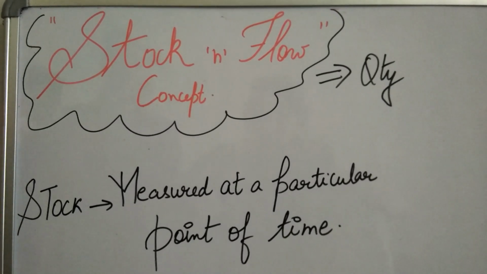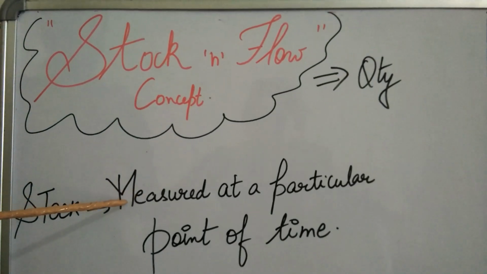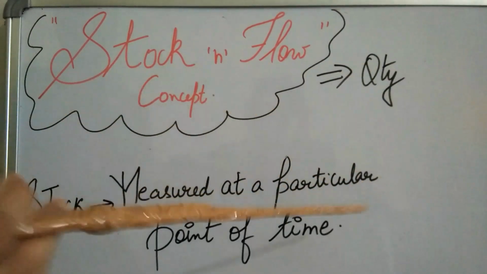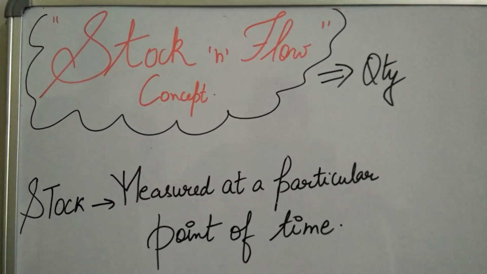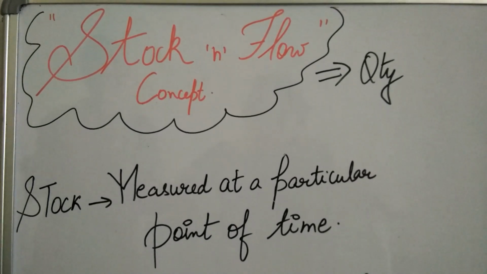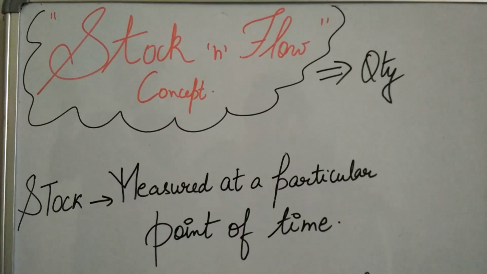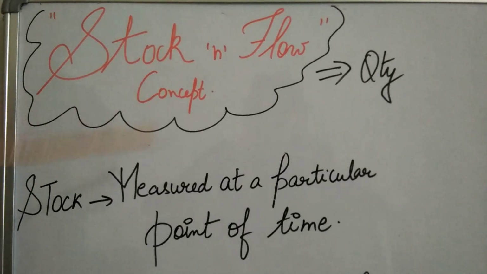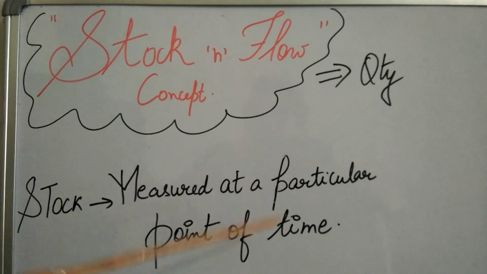As I said, stock is what? It is the quantity that is measured not over a period, but at a particular point of time. Be attentive. If I make any mistake, you need to comment in the comment section. This is just to check whether you are listening to the concept actively or not. So stock is the quantity which is measured at a particular point of time.